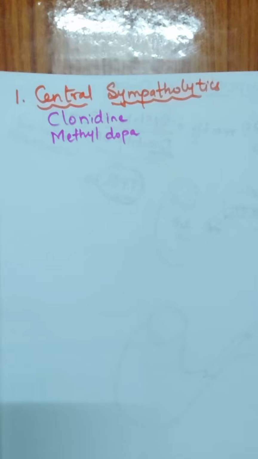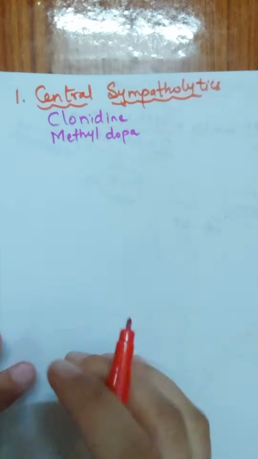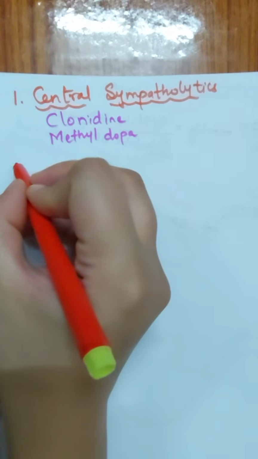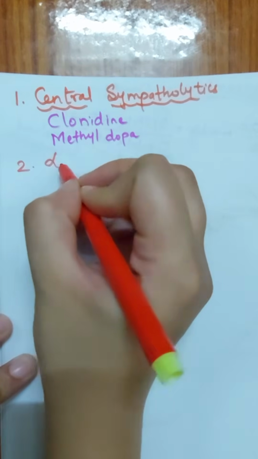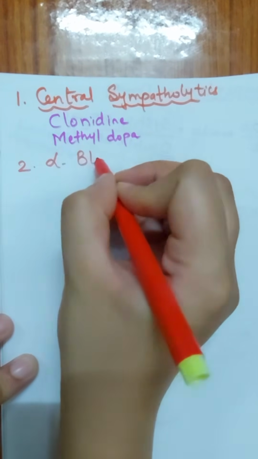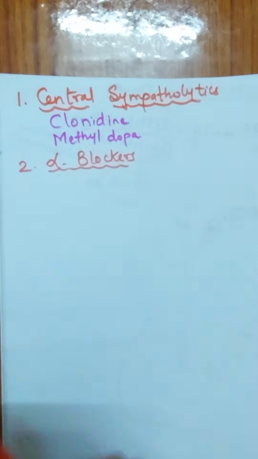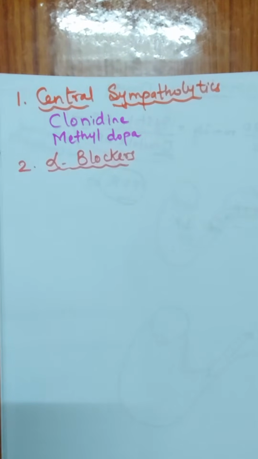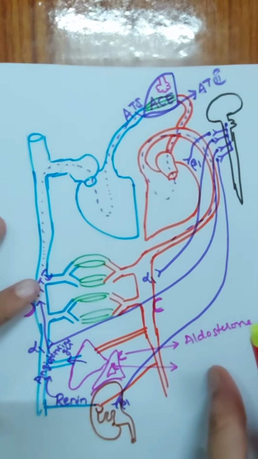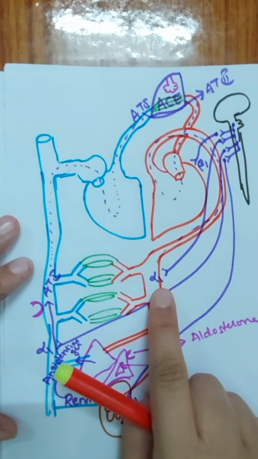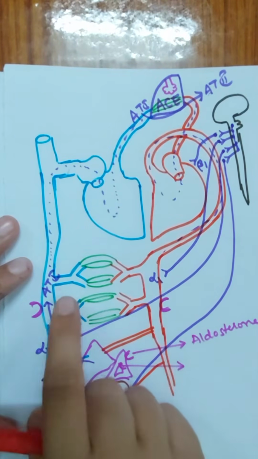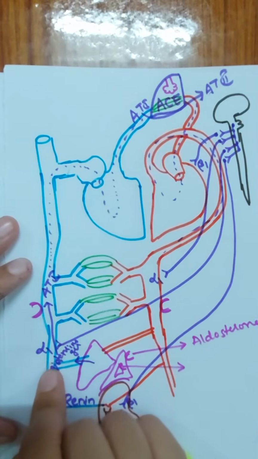Now coming to another class of drug, the second class of drug we'll check out is the receptor blockers. So first of all we should know about the alpha receptor blockers. The second class of drug we'll write about is alpha blockers. Now what will happen when alpha receptors are blocked? First of all, where are alpha receptors located?